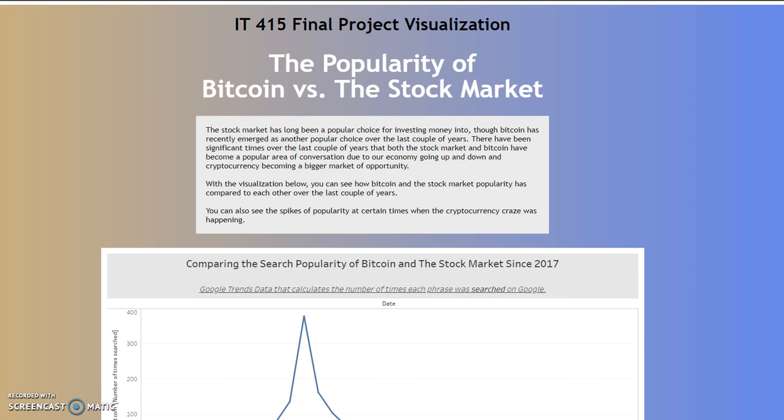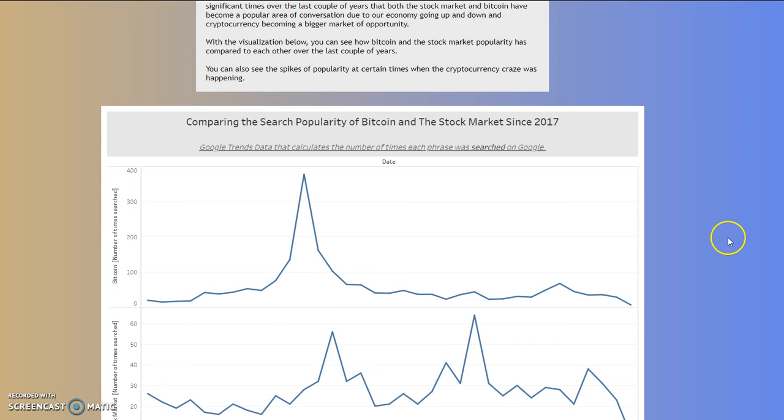And so for my data here, let me pull it up in my Mason server: popularity of Bitcoin versus the stock market. Here I give a little introduction on why I did it and an overview of Bitcoin and the stock market. And I say that with the visualization below, you can see how the two differ in popularity. You can see the spikes of popularity at certain times when the cryptocurrency craze was happening, and Bitcoin was a very popular topic of conversation.